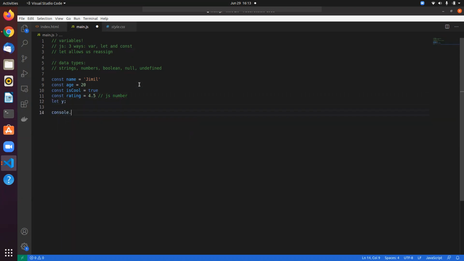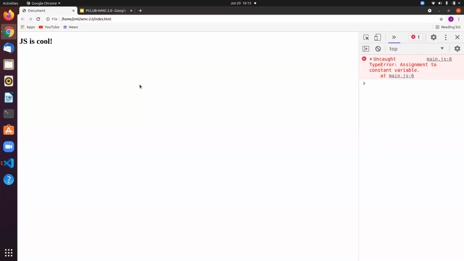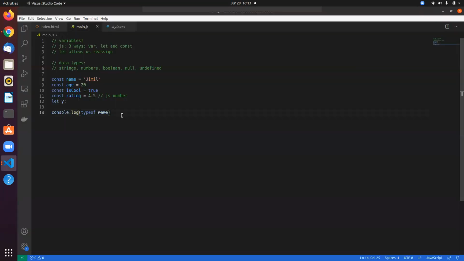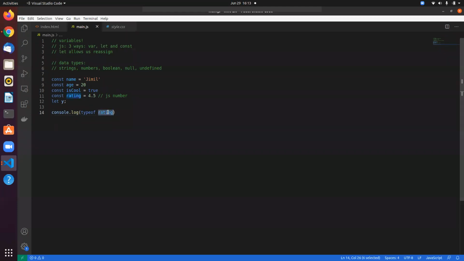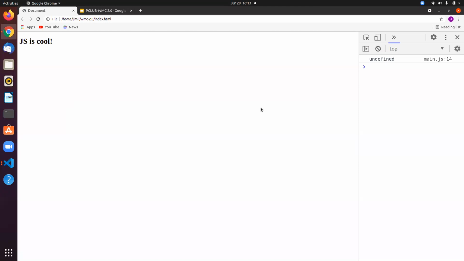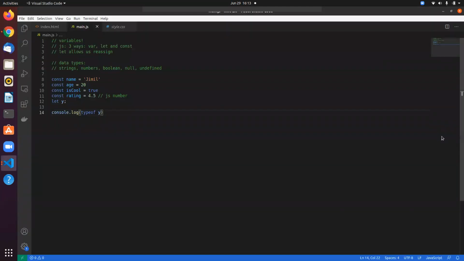So if you want to check the type of data, you can easily do it using the typeof keyword that we have, which gives us the type of data. If I do name and refresh, we get a string, right? And if I do rating, it should give us a number, right? We don't have boolean. And if I do y, because I have not assigned anything to y, it gives me undefined, right?